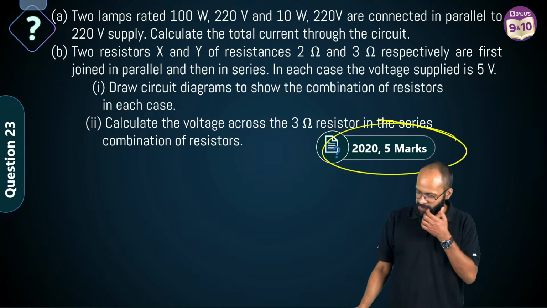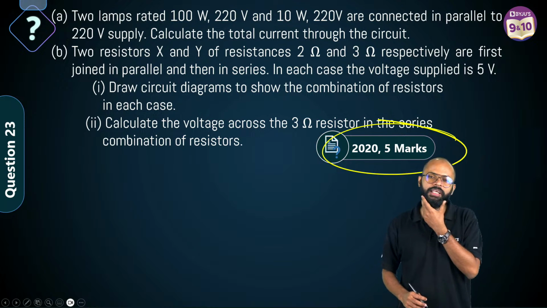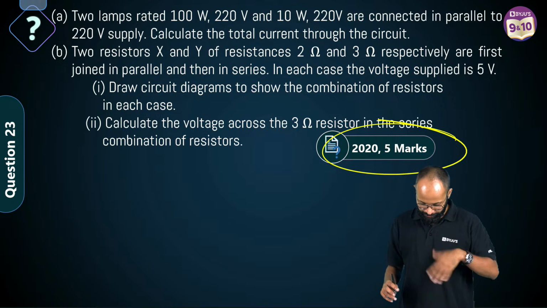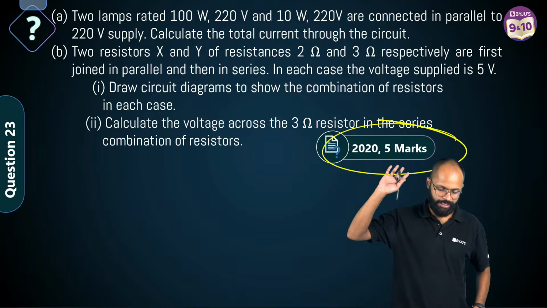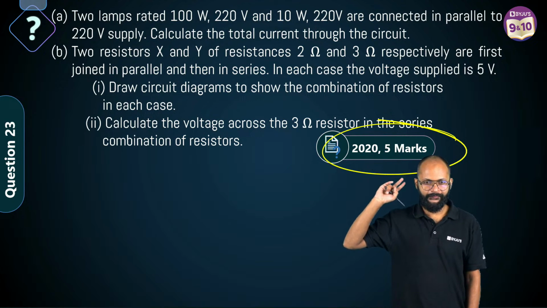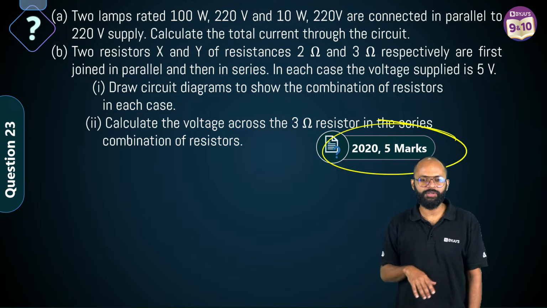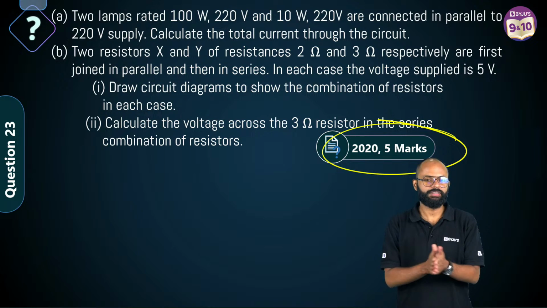अच्छा एक बात बताओ, कितने लोग फर्स्ट क्वेश्चन में रेजिस्टेंस निकालने का ट्राई कर रहे हो? How many of you are trying to find resistance in the first question? Everybody, come on.